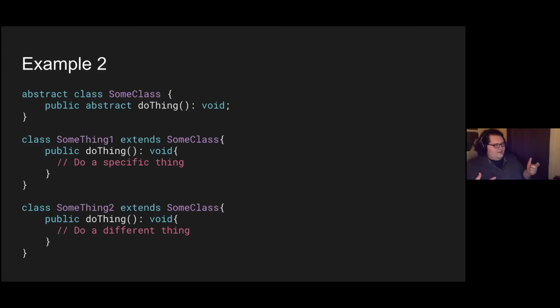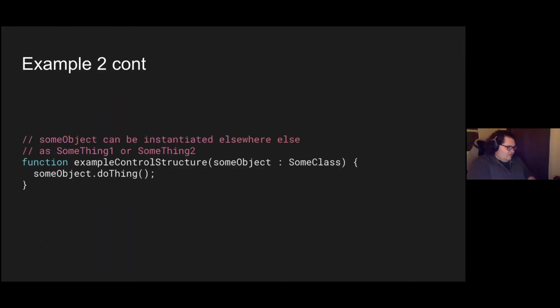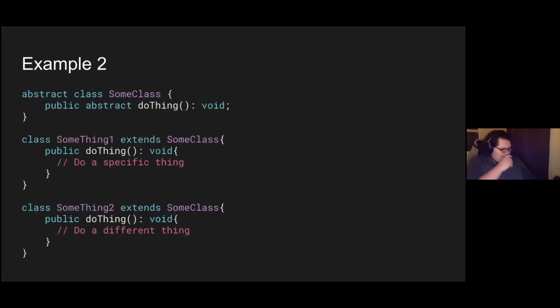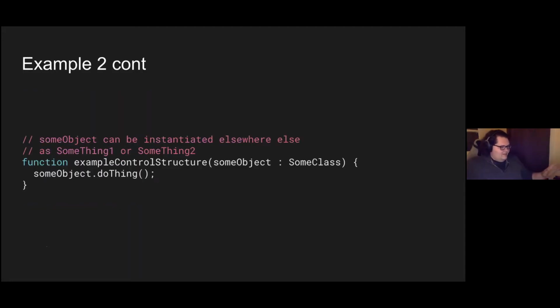Whereas we could declare some abstract class to do a thing, extend some class to do a specific thing, and then another class extending it to do a different thing. And then instead, we could call that same function and pass in the object of the type, something 2, for instance, what we declared over here, and just do the thing.